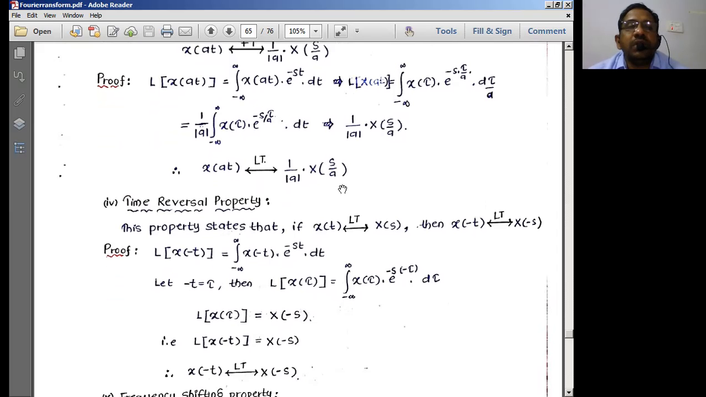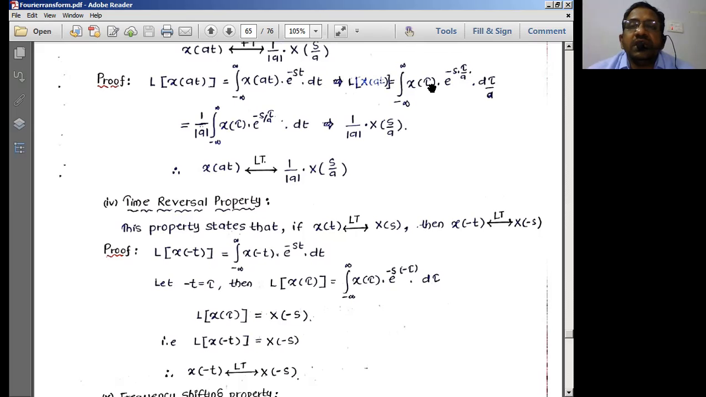So next, Laplace transform of x of at is equal to the general formula. I can just simply write it over here. Now I can write at is equal to tau. Therefore, I can find the differential component: a t, with small t, is equal to tau. So dt is equal to d tau by a. So dt I can replace by d tau by a, and t is simply tau by a. That's all. This integration is with respect to tau.